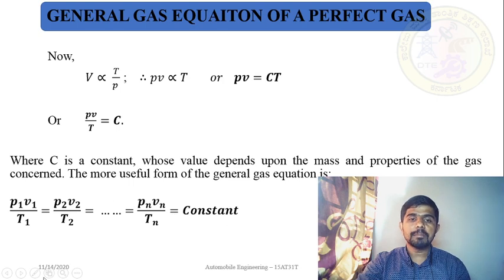Dear students, please remember this equation. Not only remember, but also understand it, as it is a very useful and informative equation to solve problems.